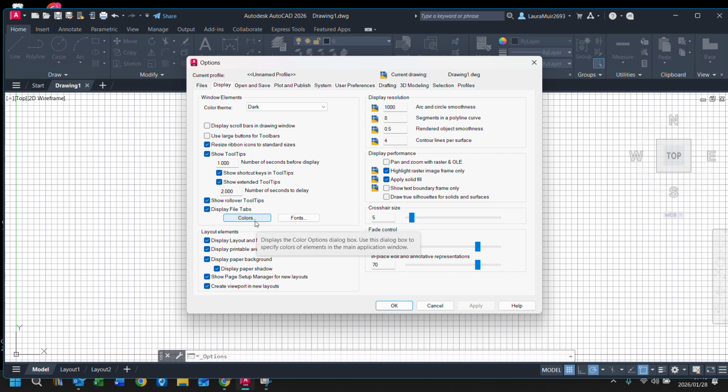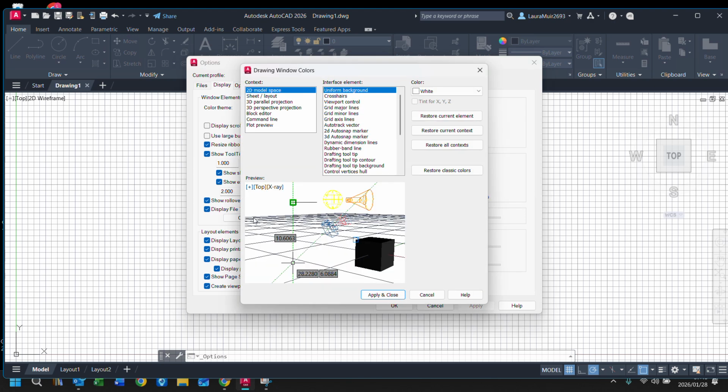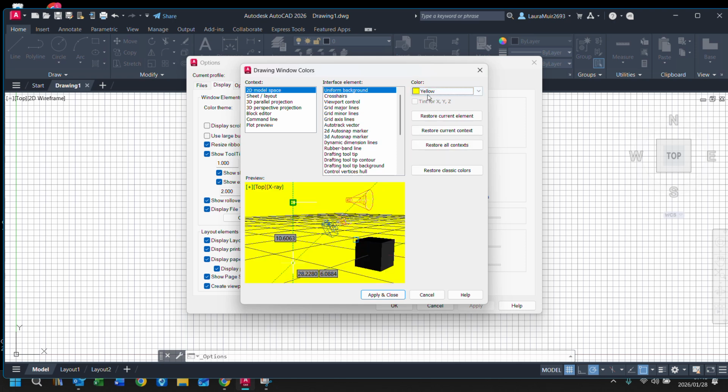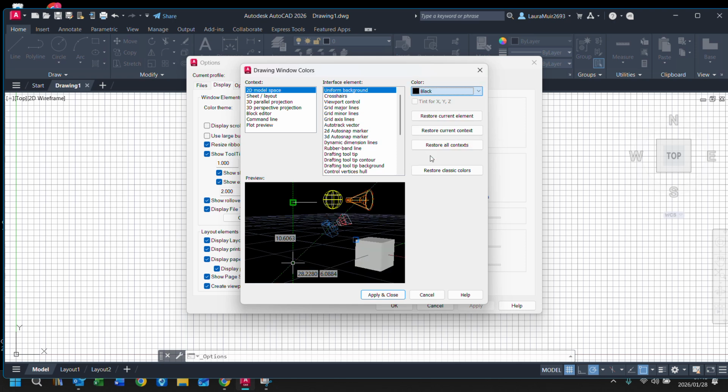Okay? We're going to go to colors. Right now the color is white. We want to change it to black. You can play on your own if you want it to go yellow. Trust me, it's going to hurt your eyes after a few minutes.